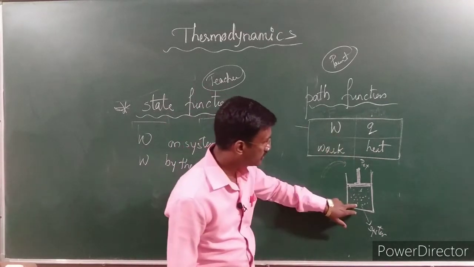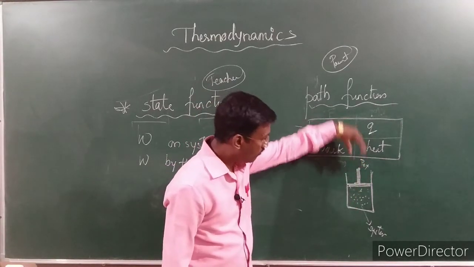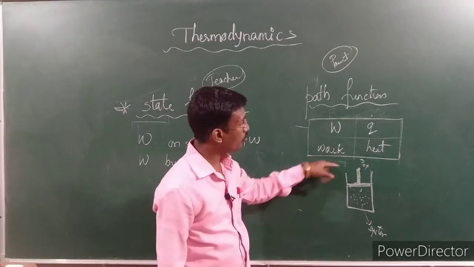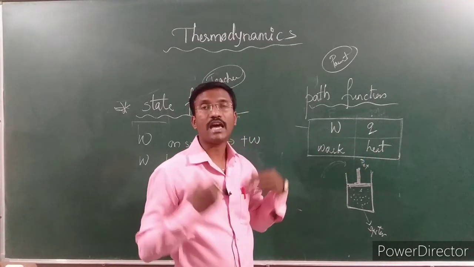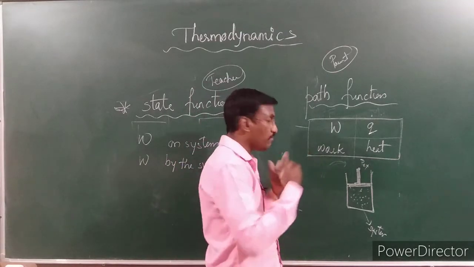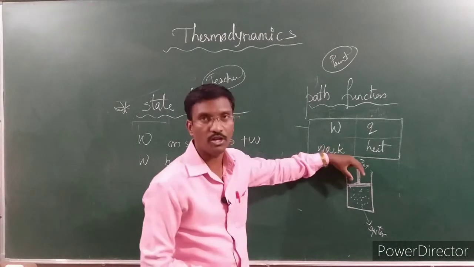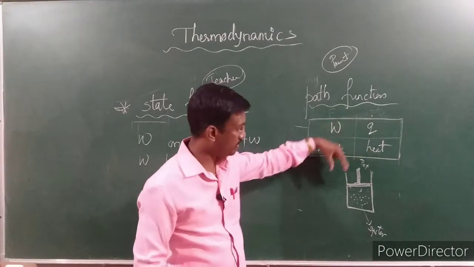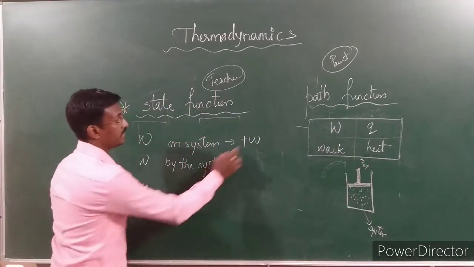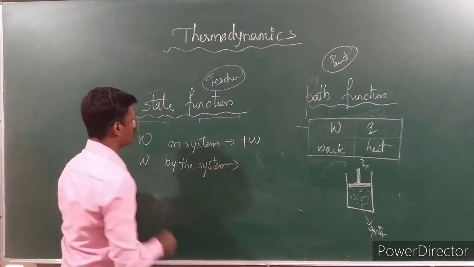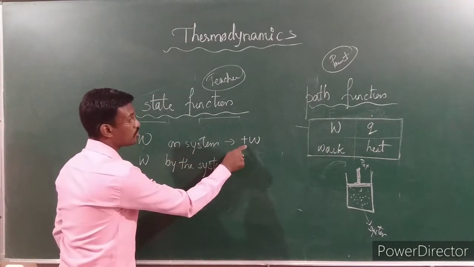I said this is the system and it has a piston. If I apply force, if I do work by applying the pressure, the work is done by me, and I am the surrounding here. Work done by the surrounding we can say as work done on the system. On the system I am applying some work. So if work is done on the system, W will remain positive. Work done on the system means W we have to show with a positive sign.